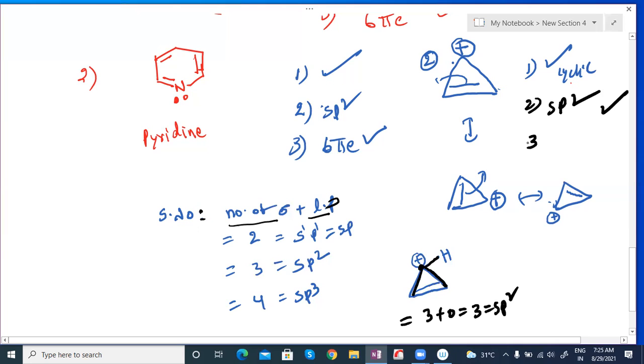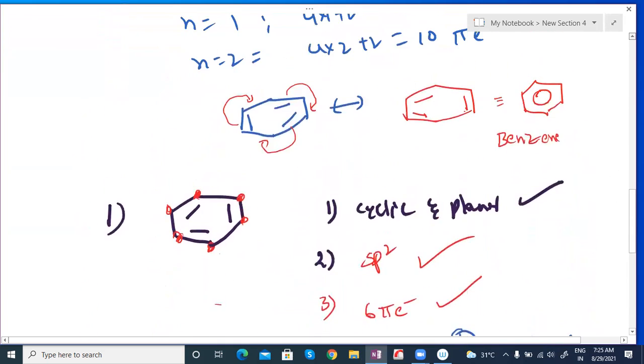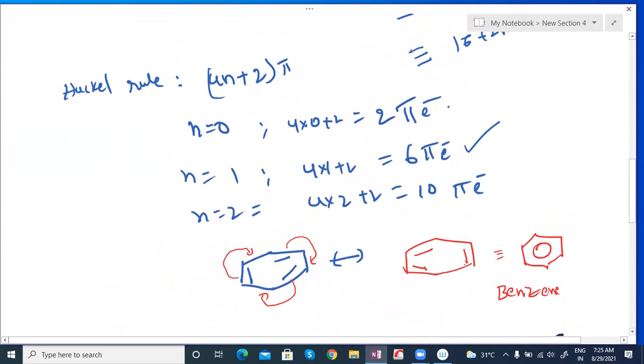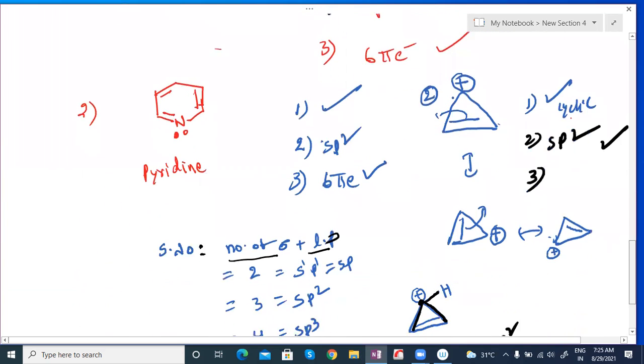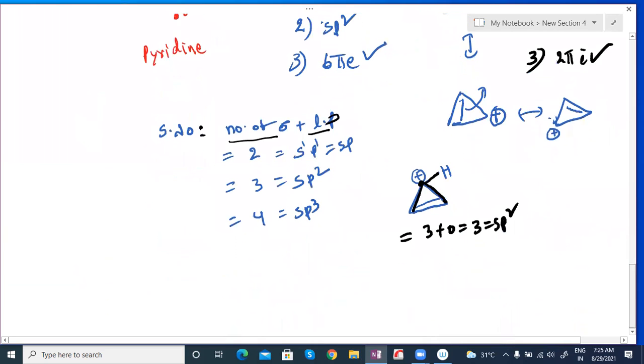Next, the third point, Huckel's rule, sir. Are you able to see Huckel's rule here? 4n plus 2 pi electrons. So you can keep n equal to 0, sir. N equal to 0, what will you get? N equal to 0 means how many pi electrons? 2 pi electrons. Am I right? So 2 pi electrons. Only 1 pi bond means 2 pi electrons. It is also satisfied. Aromatic or not?